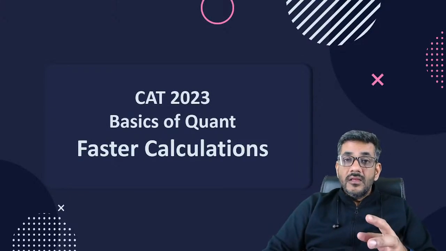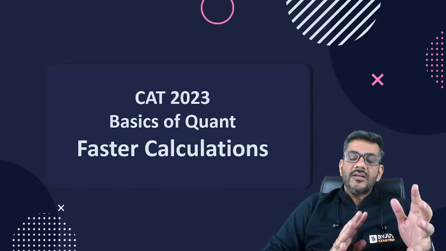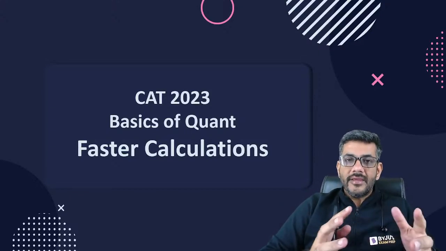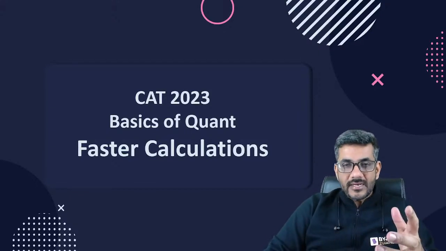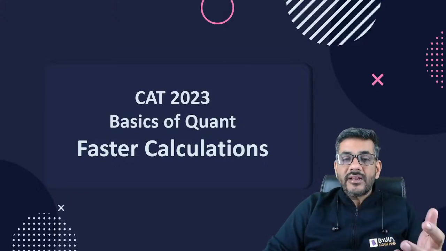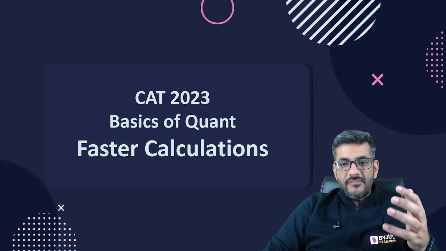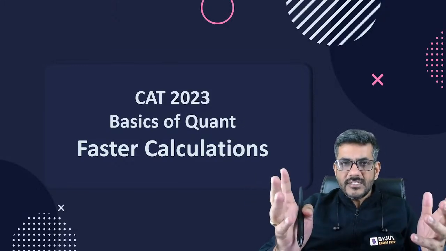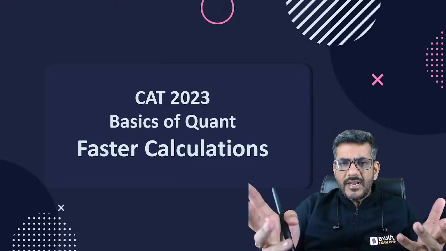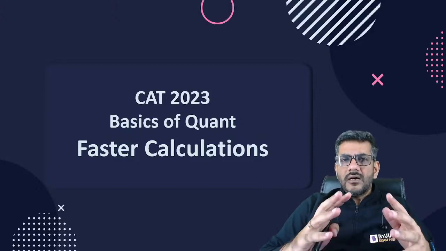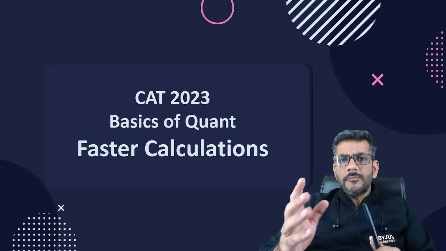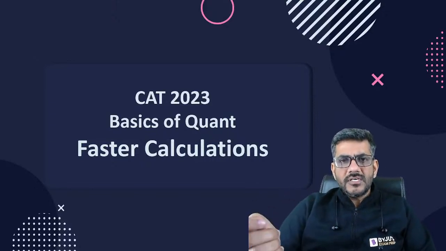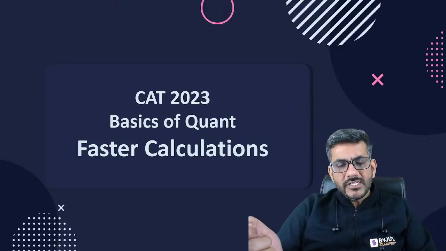But yes, an approximation of such kind of things would always be needed. The options would be given to you in such a way that you just have to approximate things and you do not have to exactly calculate. If he's asking you that 2378 is what percentage of 14,589, let's say, I'm just saying something random. So he would not be giving you options like, one option is 15.3%, one option is 15.5%, one option is 15.9.